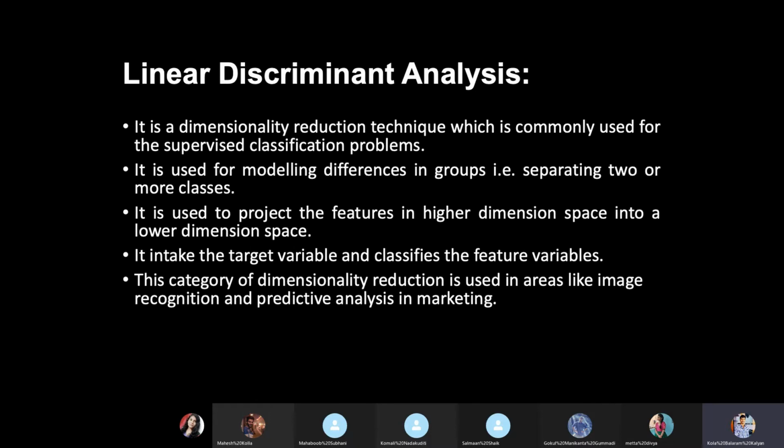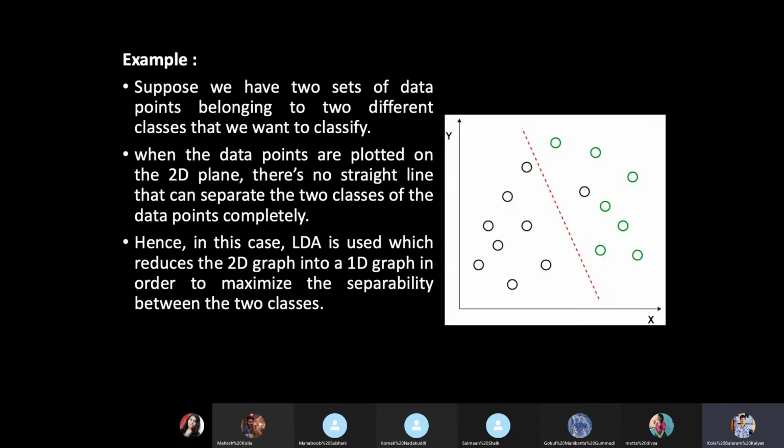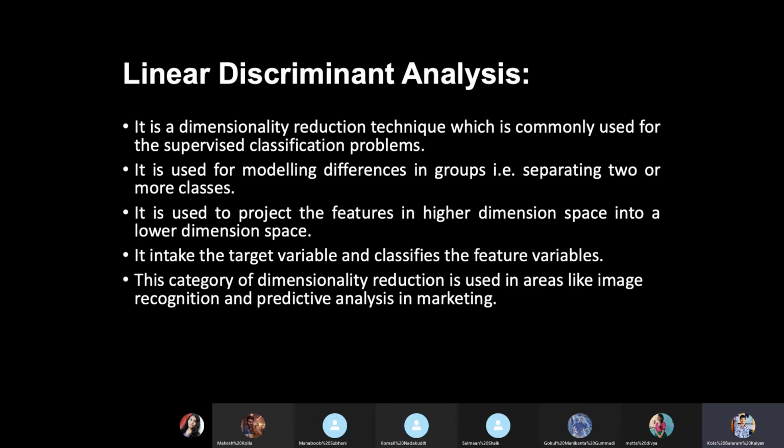It can also be used for predictive analysis, that is for regression as well as classification. Qualitatively, we can also predict what decisions can be made for qualitative data. And in marketing, we can also predict the sales.